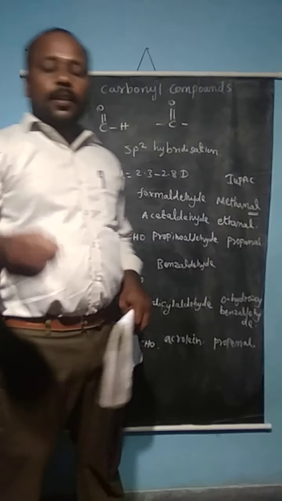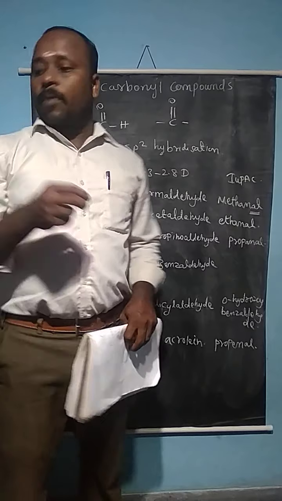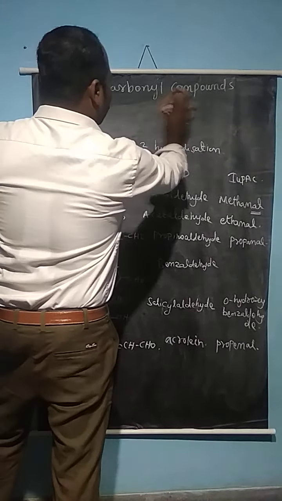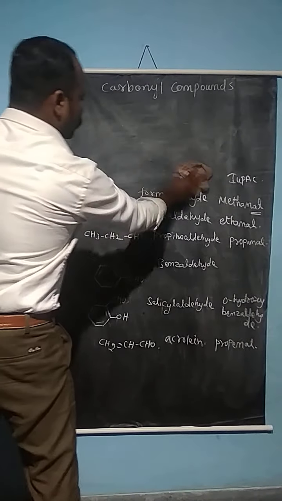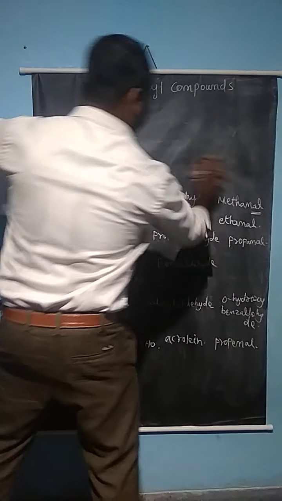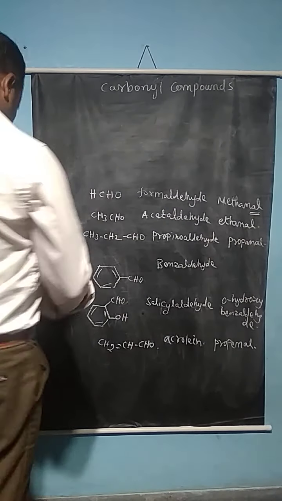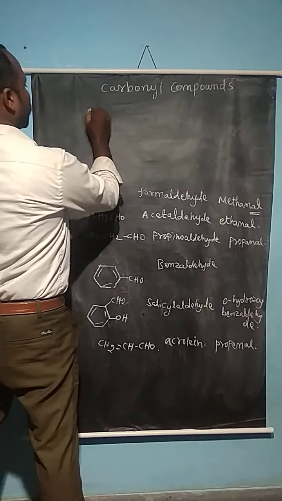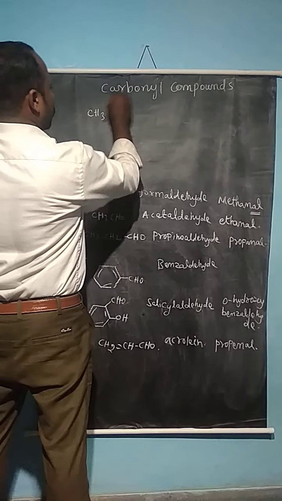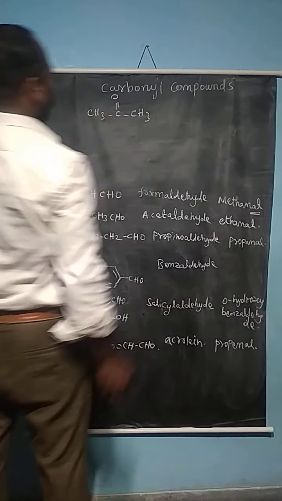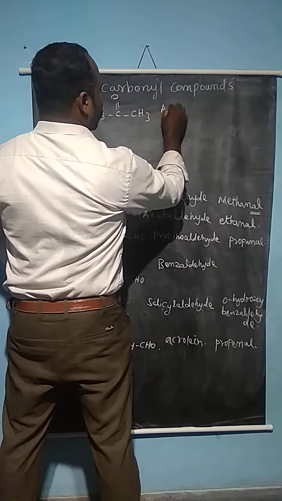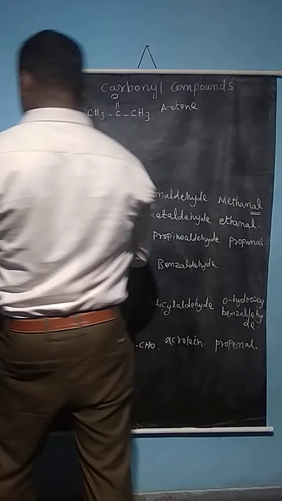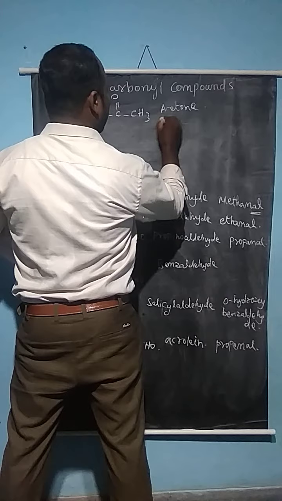Now let's see the nomenclature of some carbonyl compounds that are ketones. CH3COCH3 has the common name acetone, or dimethyl ketone.